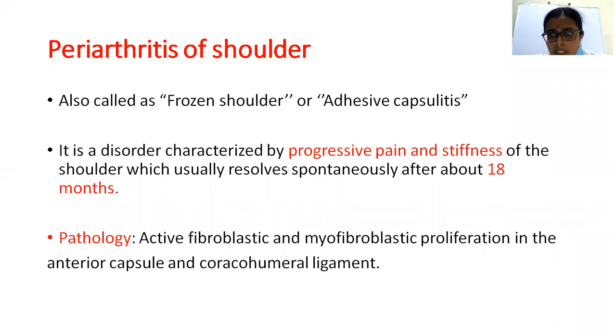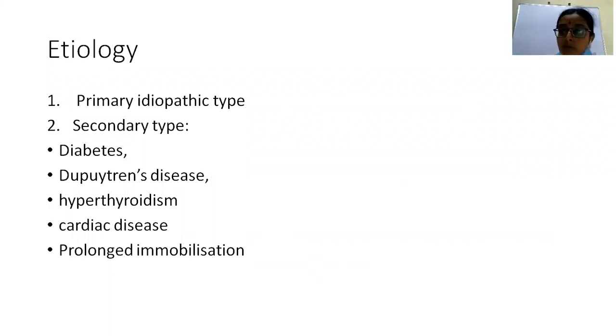However, when they are contracted, they restrict the movement so much that activities of daily living become difficult. Even the normal range of motion the patient will not be able to do. That is the main pathology of periarthritis of the shoulder. In this we have two types: the primary type, which is idiopathic, and the secondary type, which is mostly associated with conditions like diabetes mellitus, Dupuytren's disease, hypothyroidism or cardiac disease, and prolonged immobilization. All these lead to periarthritis of the shoulder.